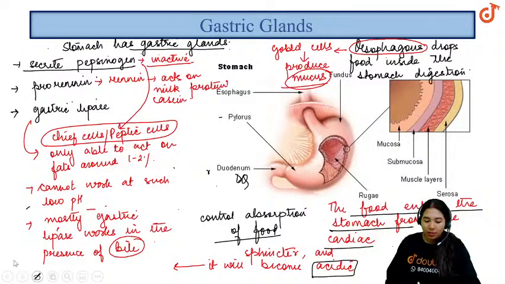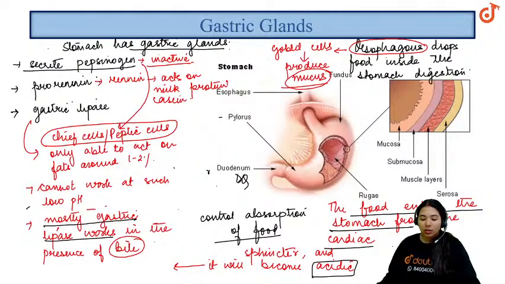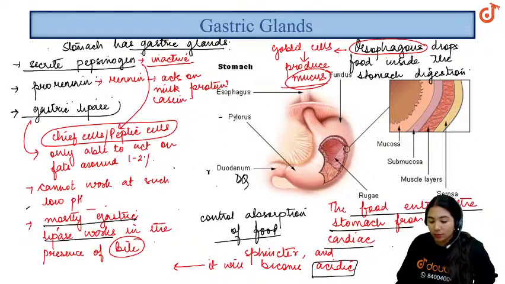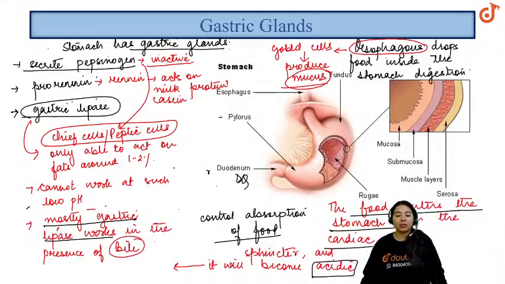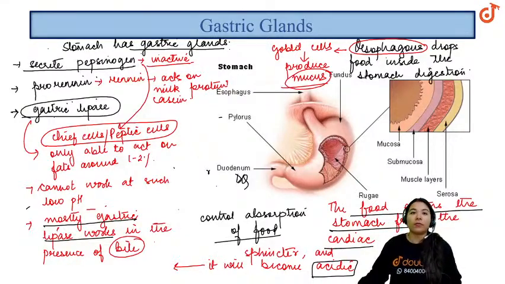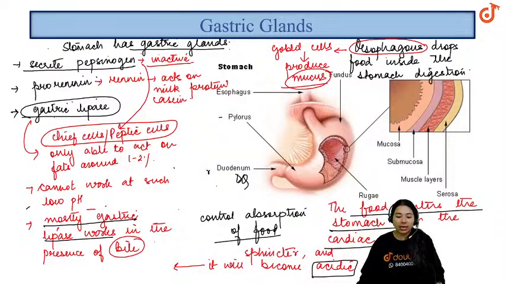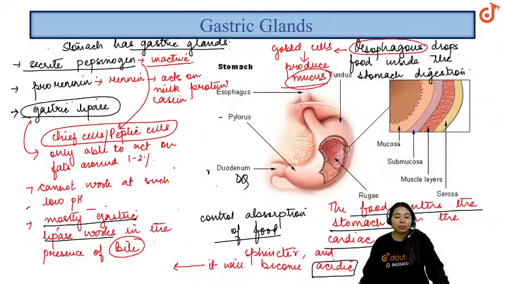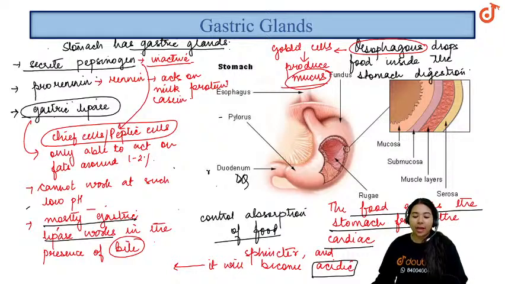The digestion of fats would be really less, but it will still try. So that was all about the stomach glands: gastric lipase, prorenin, and pepsinogen. Clear?